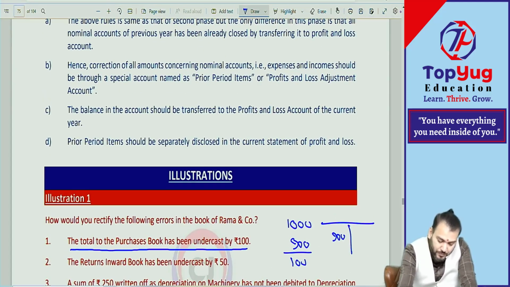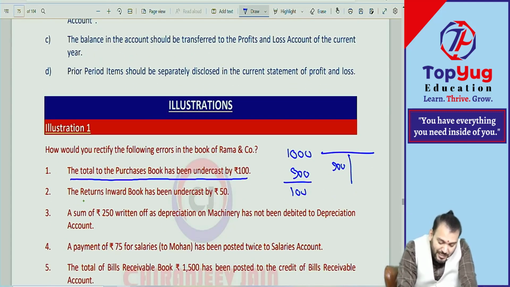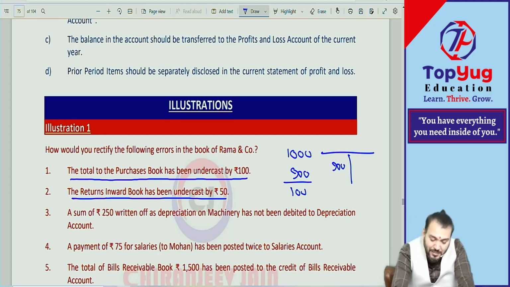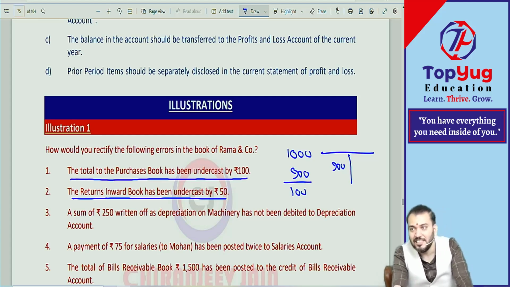Point number two. The return inward book has been undercast by 50. Return inward means sales return or purchase return? Sales return. Will it be debited or credited? Debited. So once again the same thing. It has been undercasted by 50, which means you will increase the debit side by 50. To undercasting of sales return book.